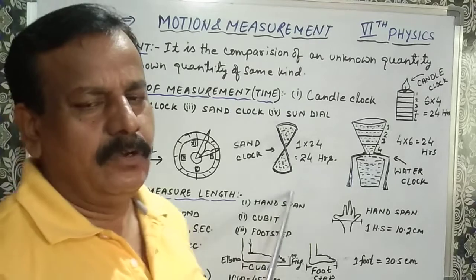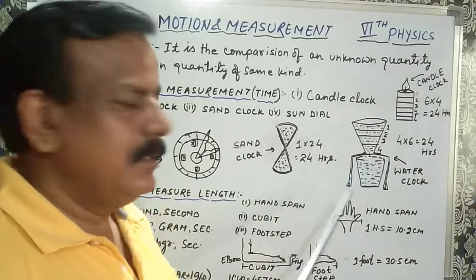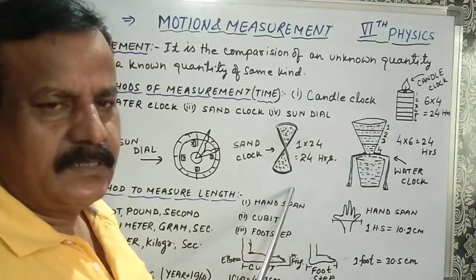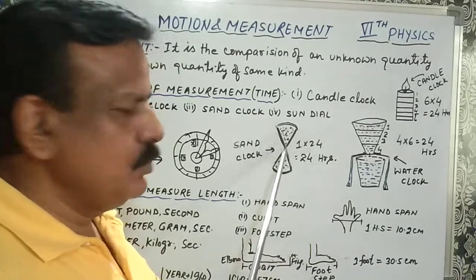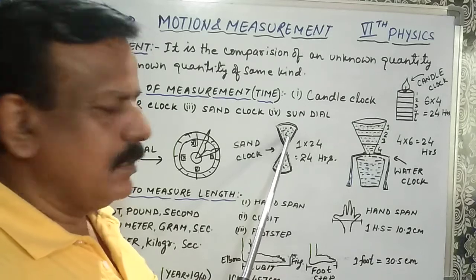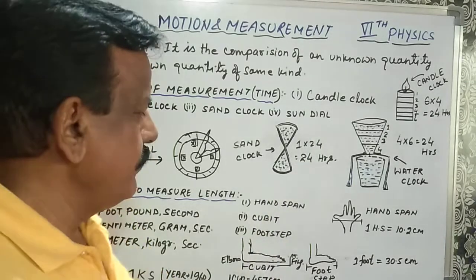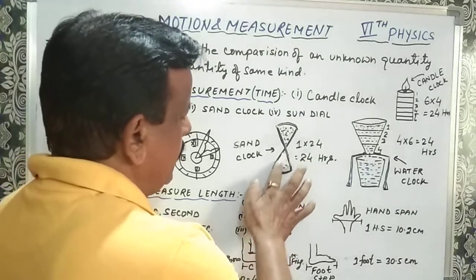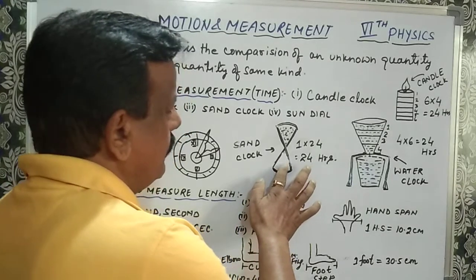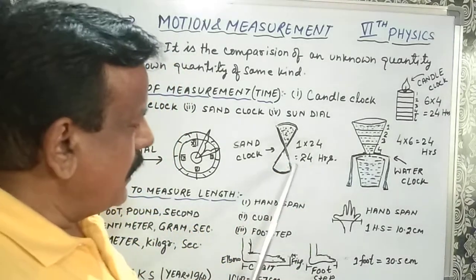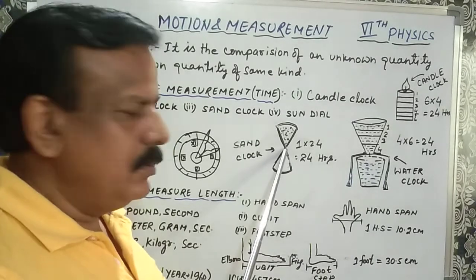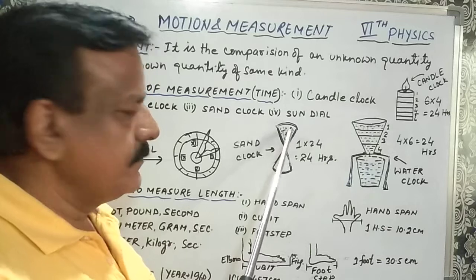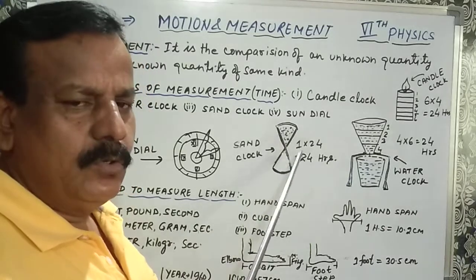Next is sand globe. I think you have seen this type of equipment, sand globe. It is made up of transparent glass. It has 2 chambers. Upper chamber is filled with sand. Fine particle of sand. And there is a hole in between. There is a hole, very small hole, minute hole, to pass sand from upper chamber to lower chamber.